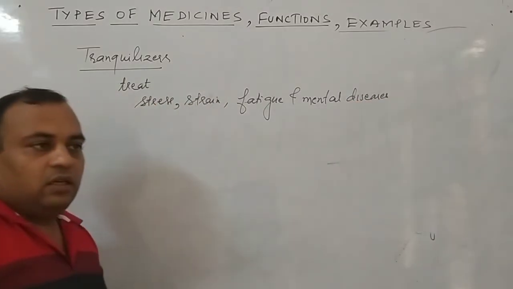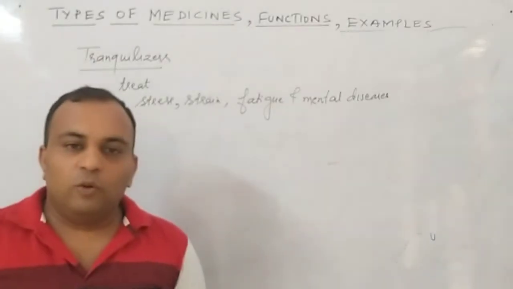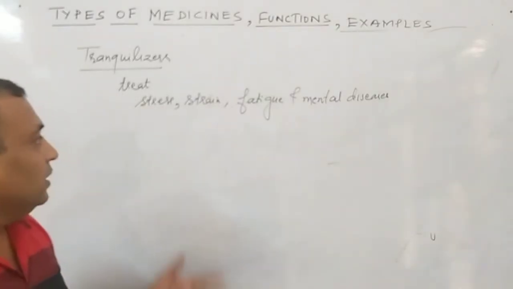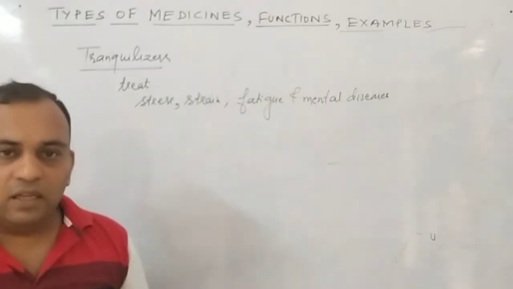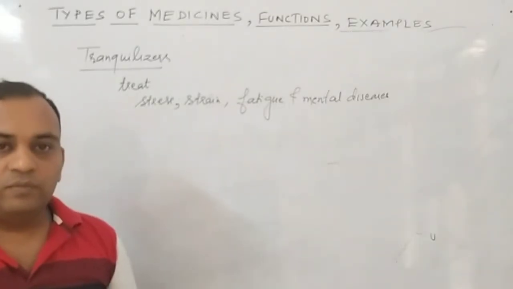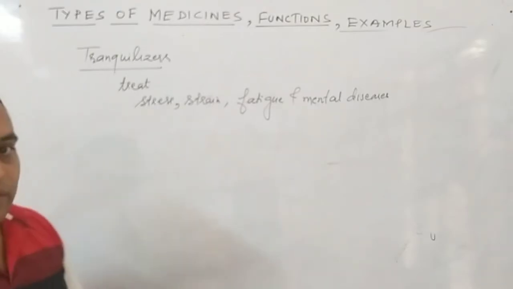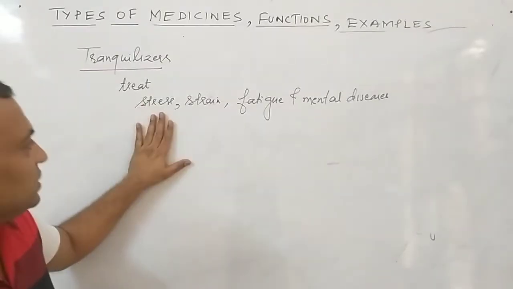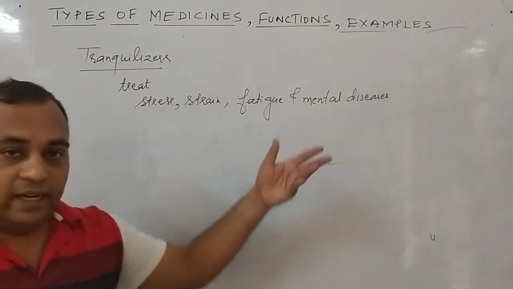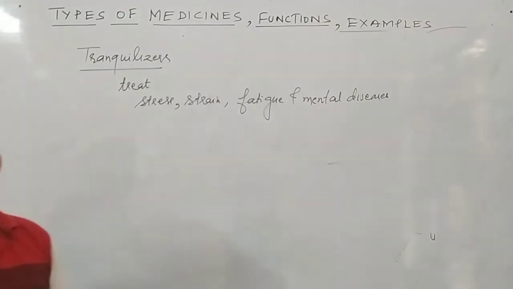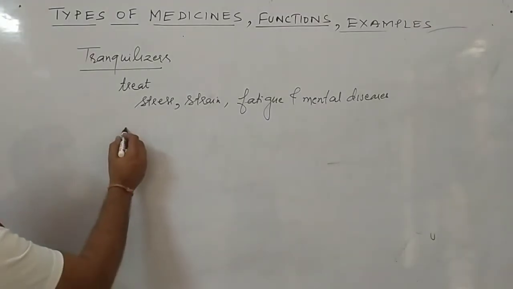Now, students, stress has now become one of the negative parts of our body, that we are stressed again and again. Clear? During stress, our body functioning is reduced, and sometimes it is increased to a high level also. So these are the medicines used to treat stress, strain, fatigue, and some mental diseases. Clear to all of you? The example that you have to learn is Iproniazid.